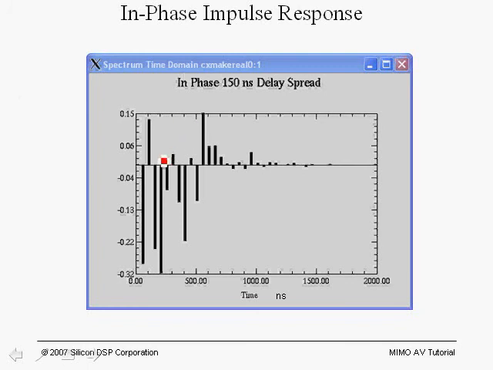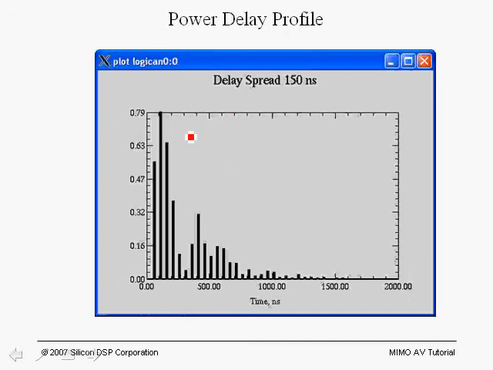For example, in this case we're showing the impulse response for the in-phase component for a case where we have 150 nanosecond delay spread. We see that the impulse response dies off. This could be the case, for example, in the open lab environment. We can also take a look at the power delay profile. In this case we're computing the actual power of the impulse response, both in-phase and quadrature terms, and we see that it has an exponential decay.